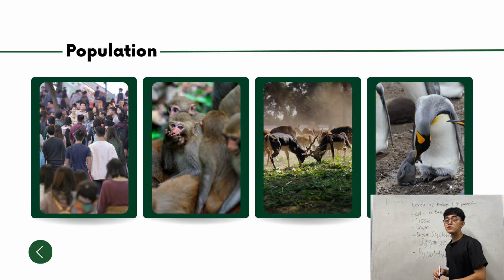Now, after an organism, if an organism comes together, they will form population. Now, what is the definition of population? They are organisms that live in one place. For example, in our first picture, what is that population? Yes, Miss Crystal, that is a population of humans. Yes, Miss Tabara? Yes, the second picture is a population of monkeys. Oh, yes, Mr. Ron. Yes, the third picture is a population of brown deers. Yes, Miss Eva? Correct. That is a population of penguins.